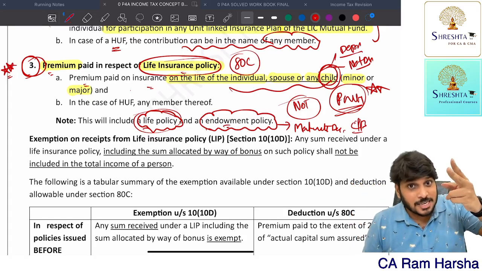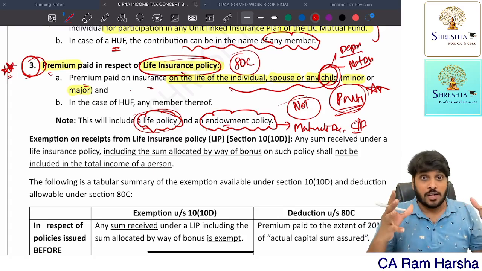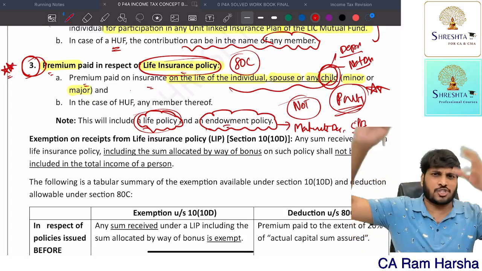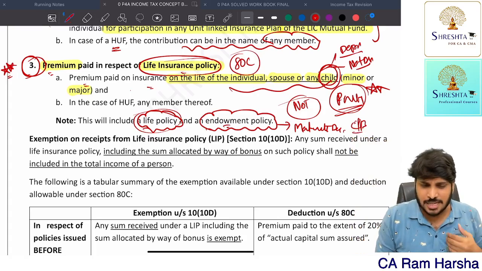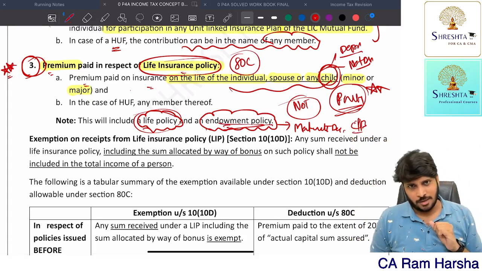What is a ULIP policy? In a ULIP, out of the premium, some amount will be invested in the stock market. For sure I will get some money. So that is something similar to an endowment policy. Be able to understand.